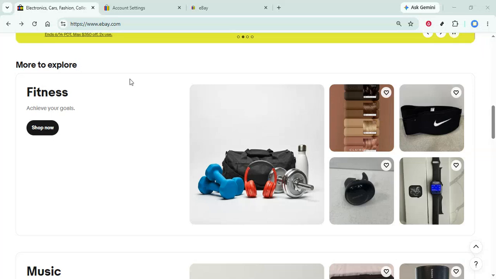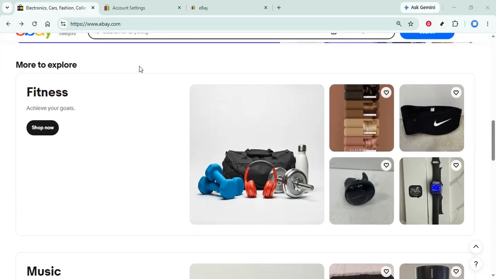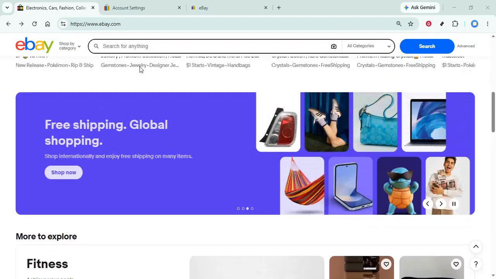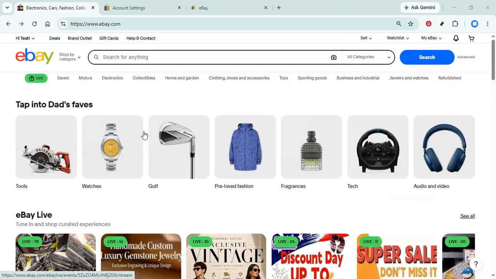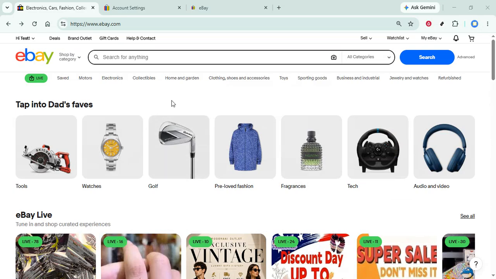In this video, I'll guide you through how to enable a passkey on eBay. This is a fantastic way to enhance the security of your account, ensuring that your personal information and purchases are safeguarded. So, let's dive right in and make sure your eBay account is as secure as possible.